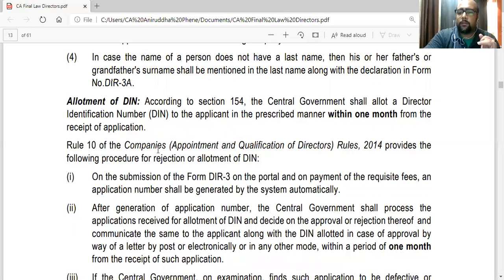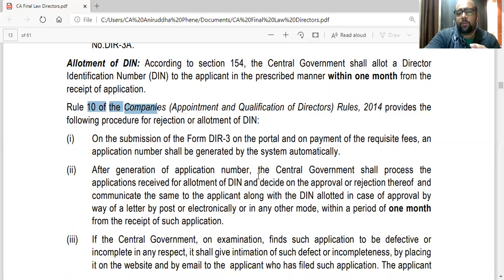Now, Rule 10 provides the procedure for rejection or allotment of DIN. So this is the procedure for the government. For example, you made all the documents, you submitted all the documents and paid all the fees, and you submit everything. An application number is generated immediately, so you can track your application status also.